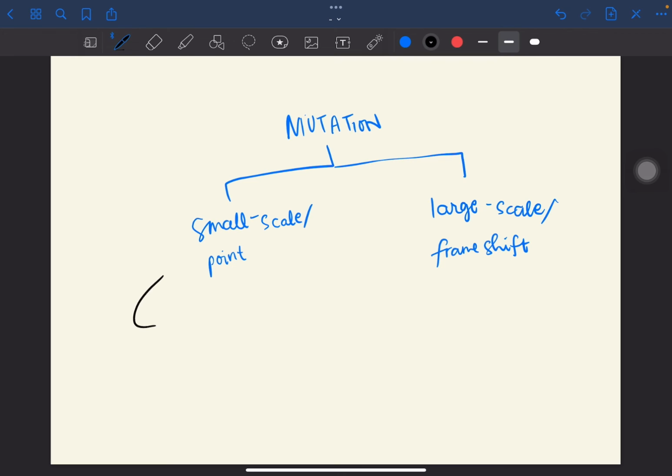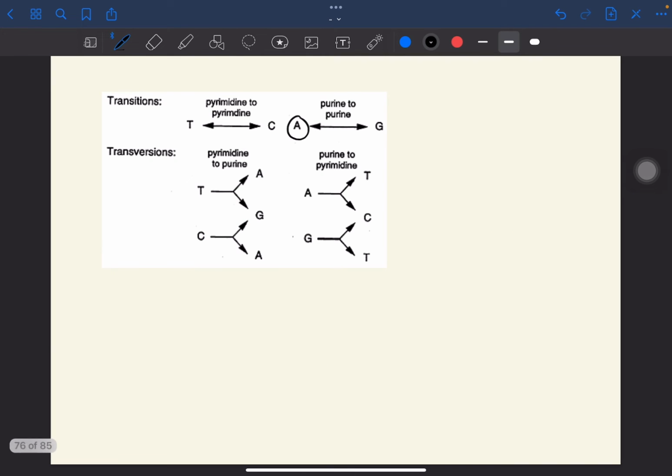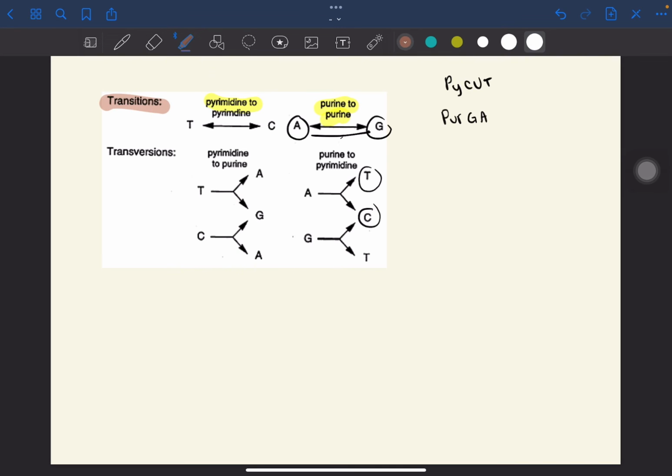Okay, so point mutations occur when one base in DNA is replaced by another. So pwede yung adenine maging guanine, thymine, or cytosine. So when a pyrimidine is changed to another pyrimidine or a purine is changed to another purine, this is called transition. However, if a pyrimidine is changed to purine or vice versa, this is called transversion.